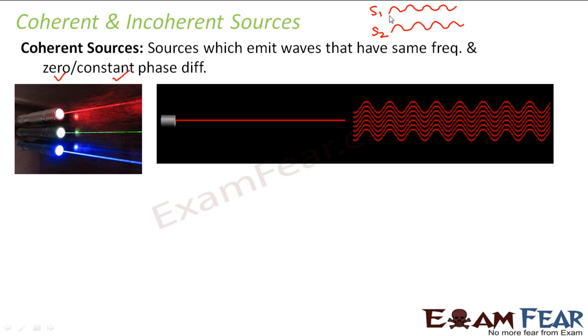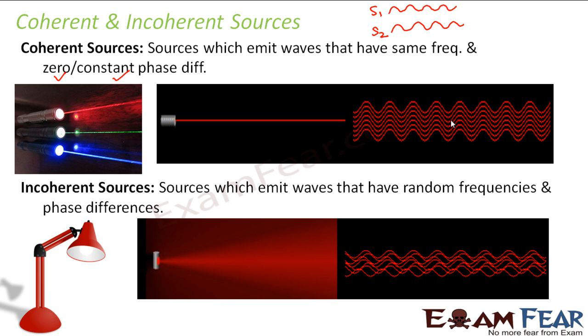It is not necessary that S1 and S2 be in the same phase, though many people say that coherent sources must emit waves in the same phase. Not necessarily the same phase, they can be in different phases, but the phase difference should remain the same throughout. The phase difference should not change. So they should rather be at constant phase difference. Here you can see the example of laser light. Laser light gives out waves in this pattern, and you can see all these waves are in the same phase.